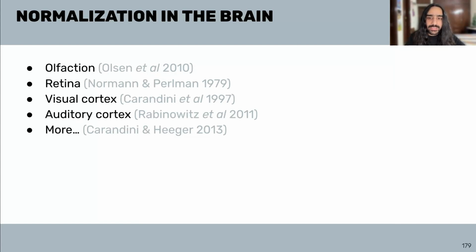In biological systems, normalization is very pervasive. It occurs in species ranging from humans, macaques, rats, mice, and even flies, and across many brain areas, such as the olfactory system, the visual system, the auditory system, and likely many more.